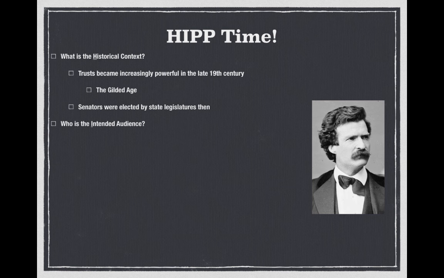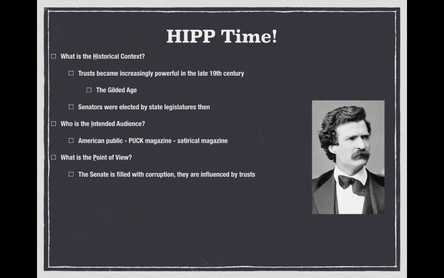So who is the intended audience? Well, it's Puck magazine, so this is the American public. It's a satirical magazine that really focused a lot on politics and did so in a satirical way. The point of view of this document is that the Senate is filled with corruption and they are influenced by trusts. So this would be negative towards the Senate. It's not painting a very nice picture of the Senate and senators.